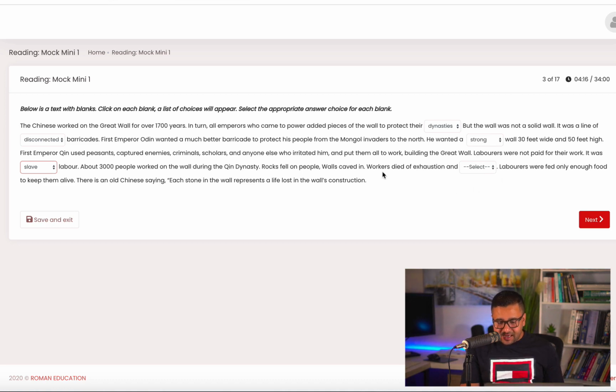slaves. And the last one is workers died of exhaustion and something. Could be any of these, but the answer is fever, because exhaustion and fever is a collocation. So far you may have noticed that often Pearson tests your knowledge of collocation. So you need to be very good at collocations. And if you do not know about collocations, please download the collocation list from our website if you are one of our enrolled students.